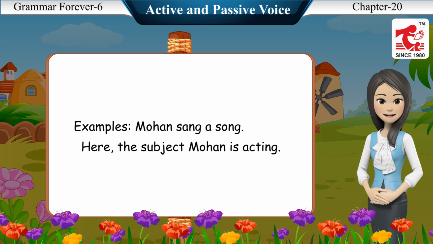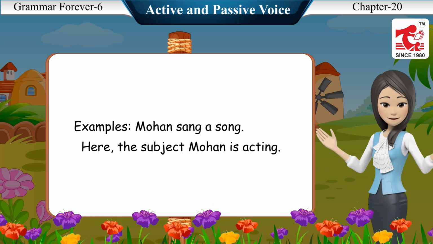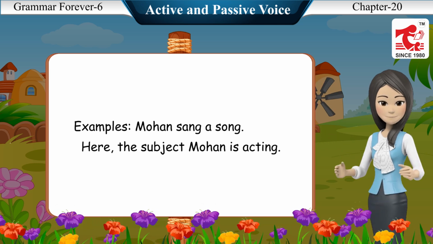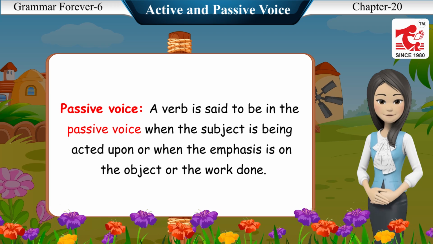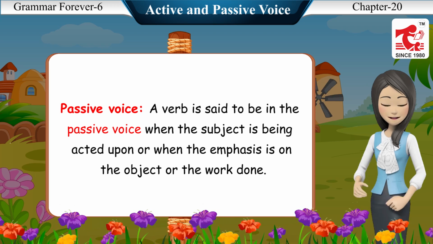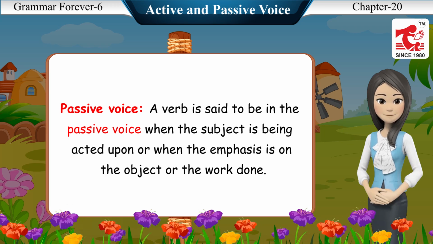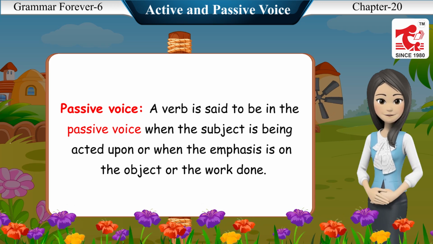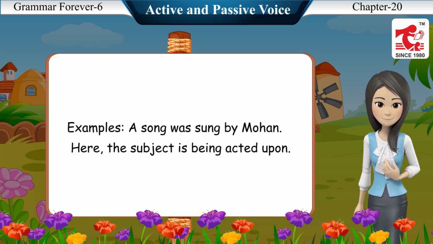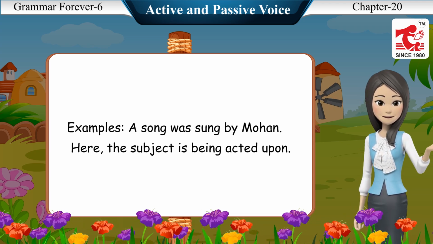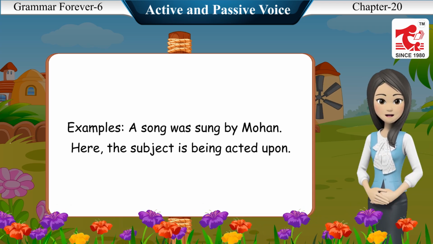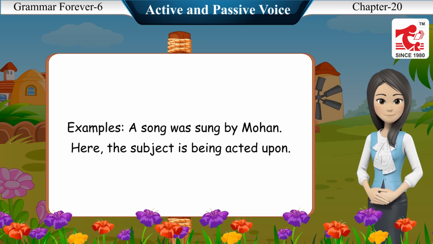Examples: Mohan sang a song. Here, the subject Mohan is acting. Passive voice. A verb is said to be in the passive voice when the subject is being acted upon, or when the emphasis is on the object or the work done. Examples: A song was sung by Mohan. Here, the subject is being acted upon.